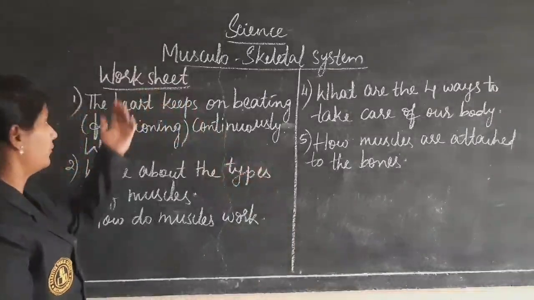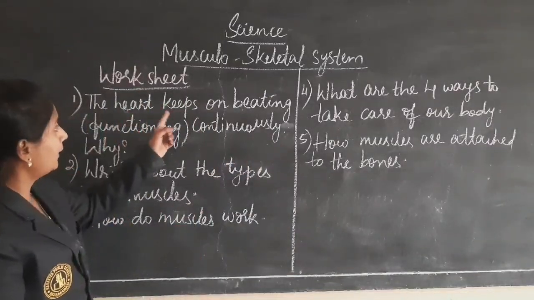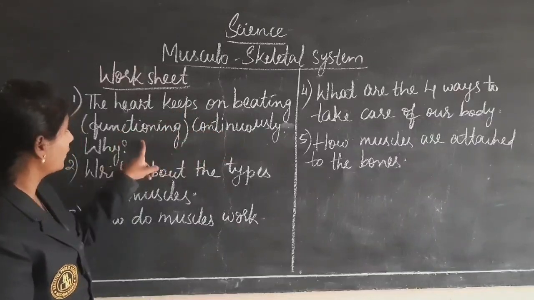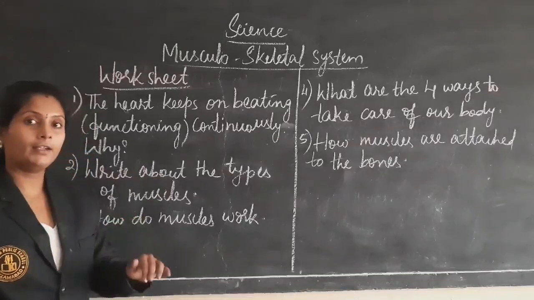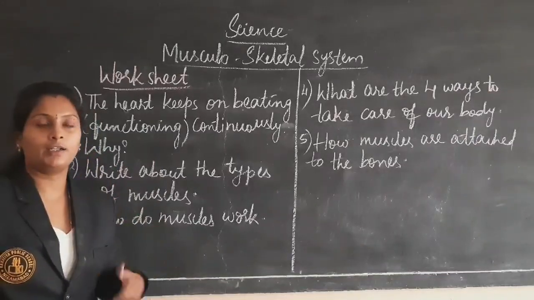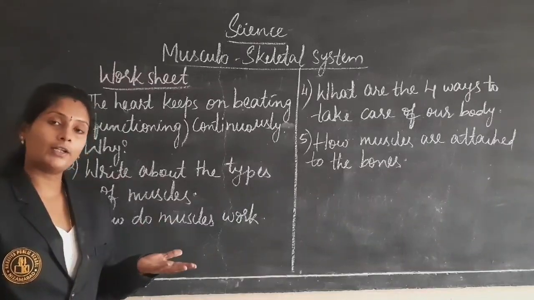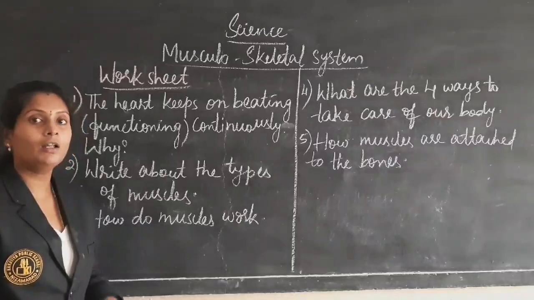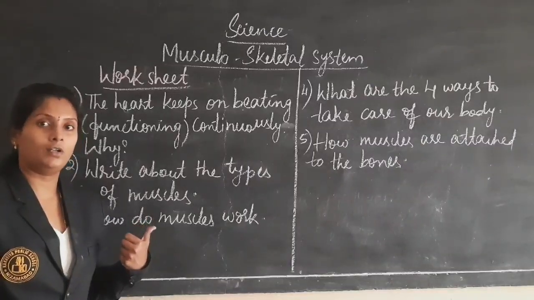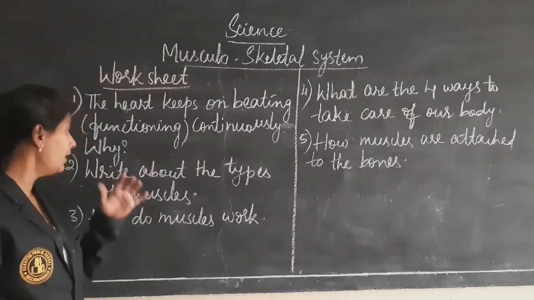Okay, here is the worksheet regarding today's topic. The heart keeps on beating, that is, functioning continuously. Why does the heart keep on functioning continuously without stopping? That means, what type of muscles are involved in that? Right, involuntary muscles are involved, and the muscles involved in the heart are cardiac muscles. That you have to write as an answer.